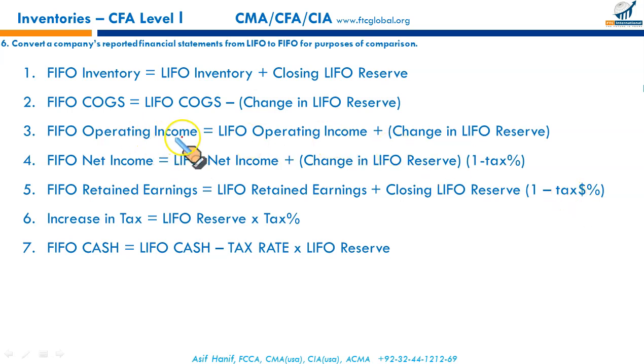But if you just look at it, operating income, since it's a pre-tax income, for this we just have change in LIFO reserve. Operating income plus change in LIFO reserve. But net income is an after-tax number. But for this, we have to bring it to an after-tax basis, change in LIFO reserve times 1 minus tax. So remember, it's LIFO retained earning plus closing LIFO reserve after tax.